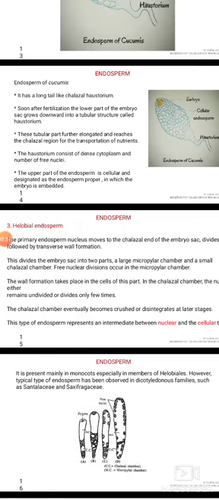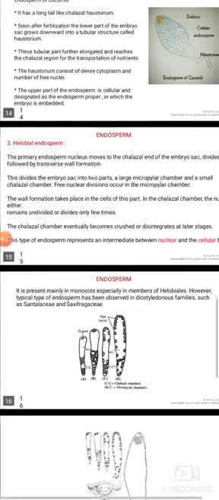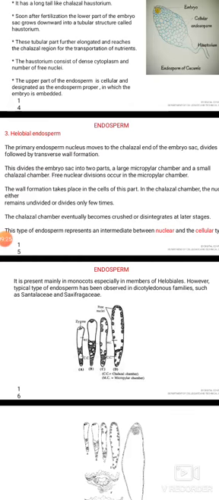This tubular part further elongates and reaches the chalazal region for the transportation of nutrients. The haustorium consists of dense cytoplasm and a number of free nuclei. The upper part of the endosperm is cellular and it is designated as endosperm proper, in which the embryo is embedded.